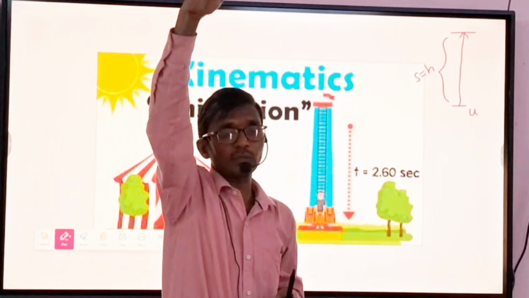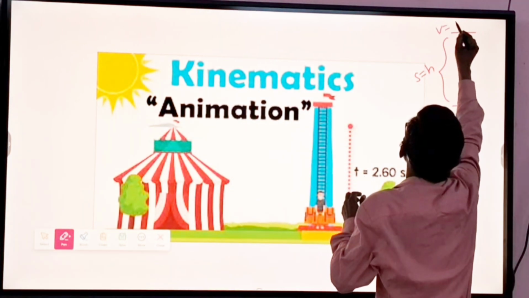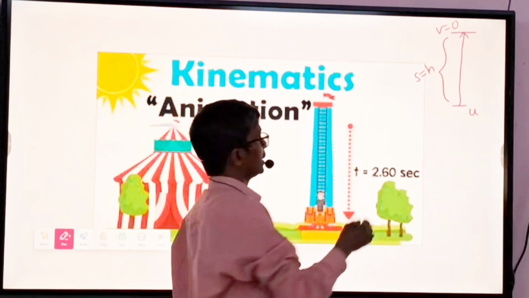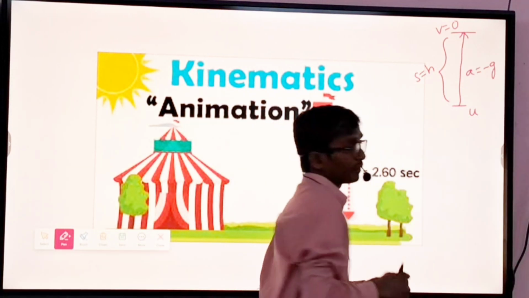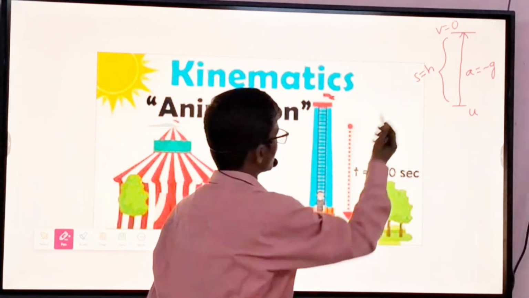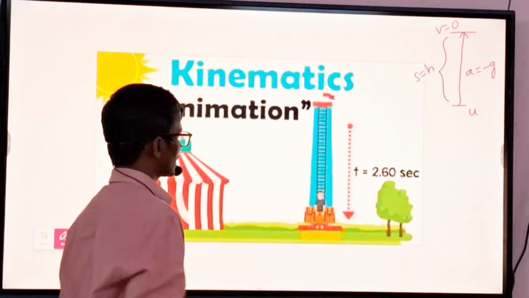When it reaches the maximum height, final velocity v is equal to 0. But acceleration due to gravity a is equal to minus g we are taking. When we throw a body in the vertically upward direction, acceleration is negative, a is equal to minus g. By using that, we write the equations of motion.